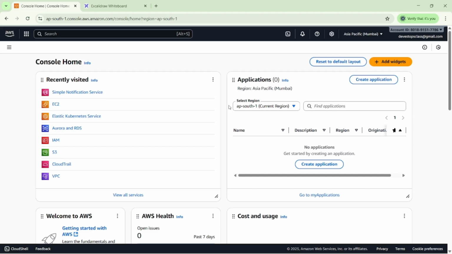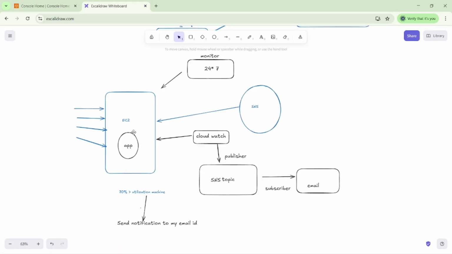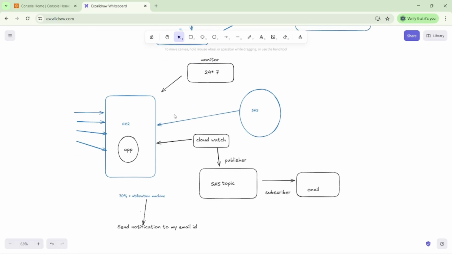But before starting CloudWatch, what is the use case for CloudWatch? Suppose we created one machine here, and in that we deployed our applications. Whenever we deploy our application on EC2 machines, I want to monitor my EC2 instances. Then what do we have to do here? My expectation is that I want to monitor my EC2 instances 24 by 7.